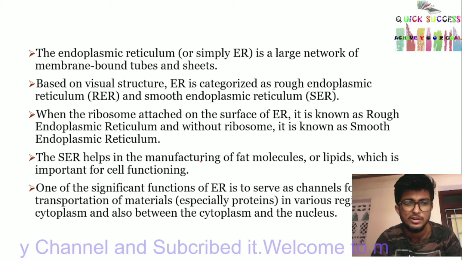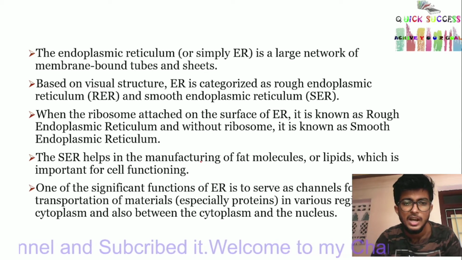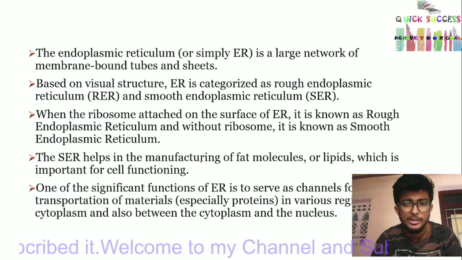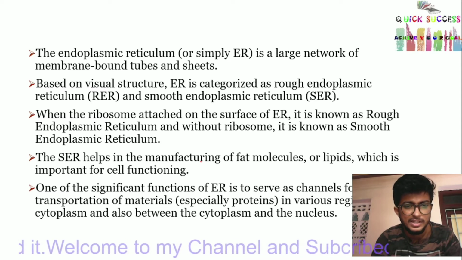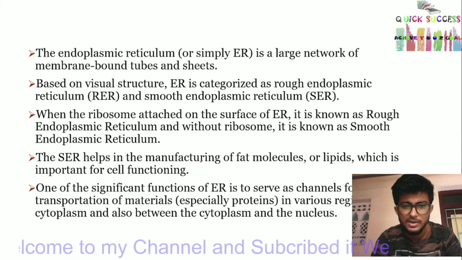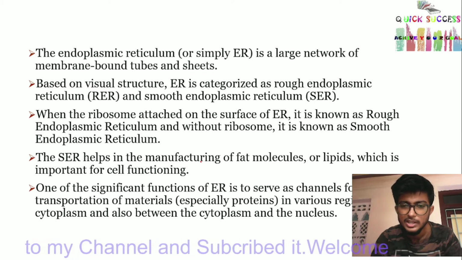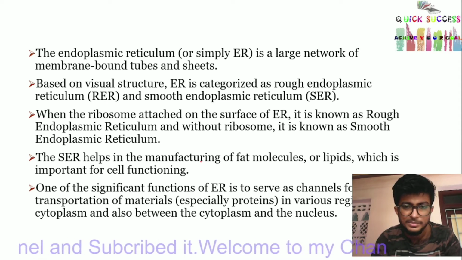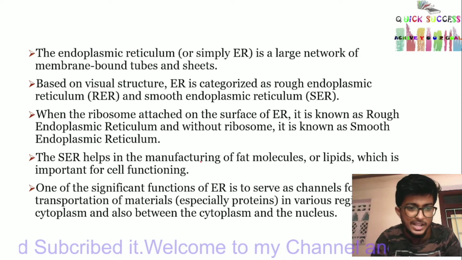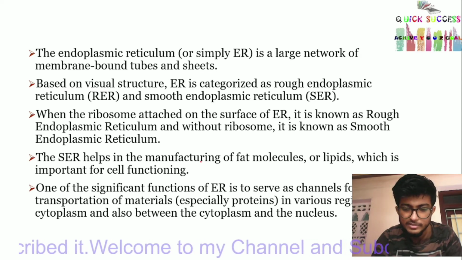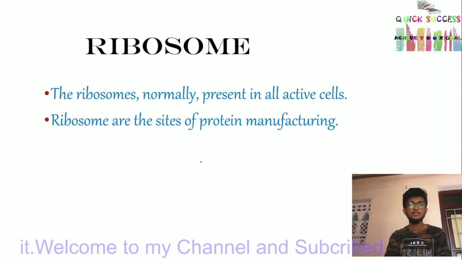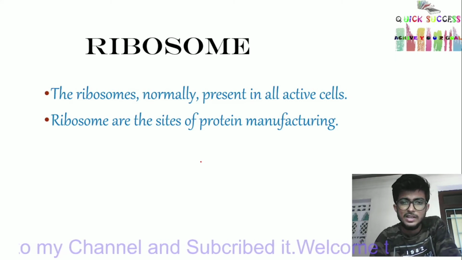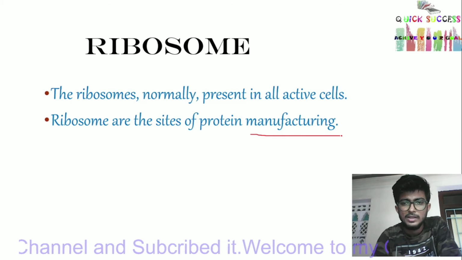The SER, smooth endoplasmic reticulum, helps in the manufacturing of fat molecules or lipids, which is important for cell functioning. One of the significant functions of the endoplasmic reticulum is to serve as channels for the transportation of materials, especially proteins, in various regions of the cytoplasm, and also between the cytoplasm and nucleus. Ribosome. The ribosome is normally present in all active cells. Ribosomes are the sites of protein manufacturing.